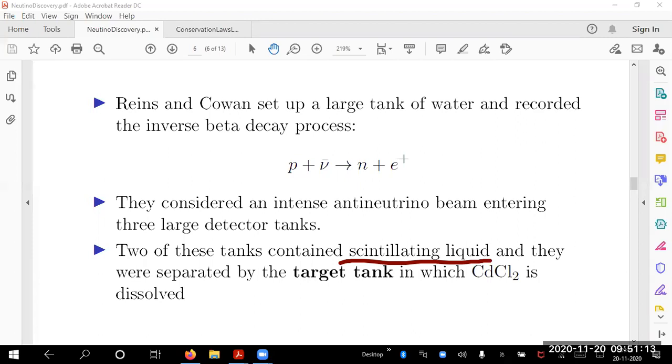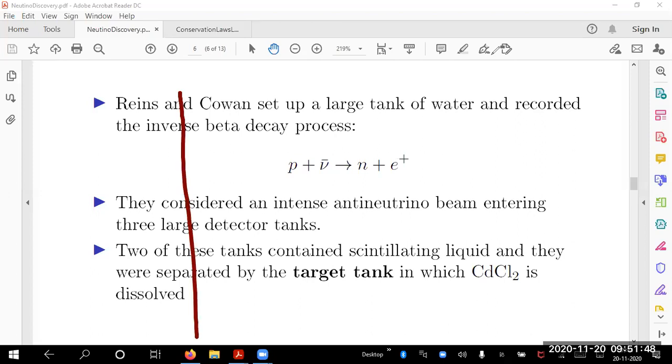Condensed matter theory will tell you that you have some material which absorbs this high energy radiation and converts it into a scintillation. Scintillation is seen visibly by you, as visible light. That kind of scintillation is seen in reactors where we observe that, okay, the process is happening, or the process is not happening, through such scintillations. So this was separated by a target tank in which cadmium chloride is dissolved. Let me draw a picture for you. For now, I will share it later on.